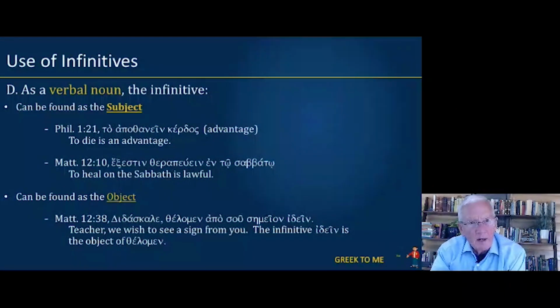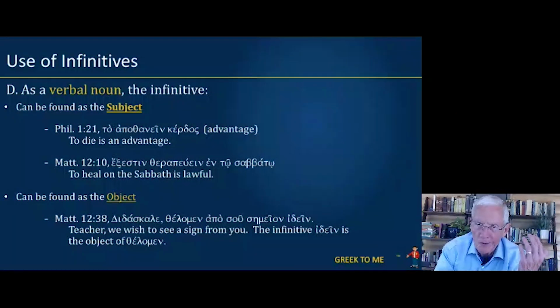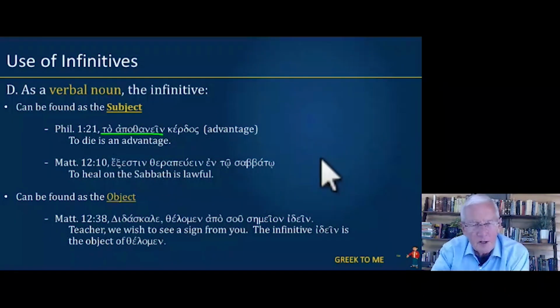As a verbal noun, the infinitive can be found as the subject. I used this earlier just as an example. To fish is fun. It can be used as a subject of a sentence. Now, from Philippians 1:21, we have to apothanein, second aorist active infinitive.